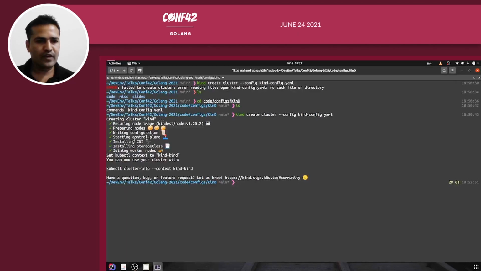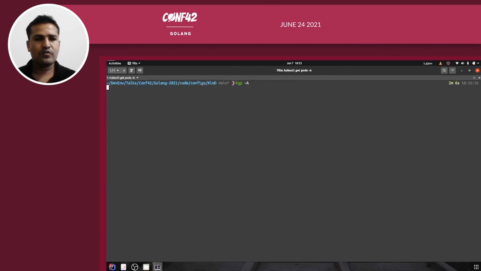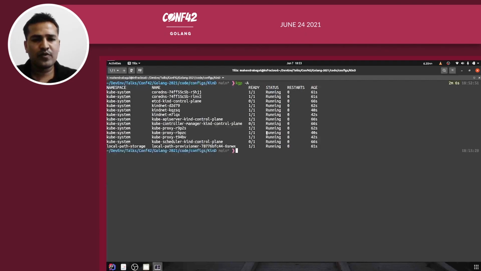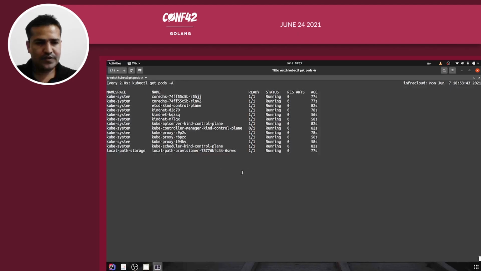Yeah, here you can see now the cluster is ready. Let me try to list all the pods. It will also take some time because all the pods may not be up and in the ready state. Here you can see a few pods like etcd kind control plane are not in the ready state yet. Let us watch. The kube controller manager kind control plane, yeah, it is in the running state now. Yeah, all the pods are in the ready state.